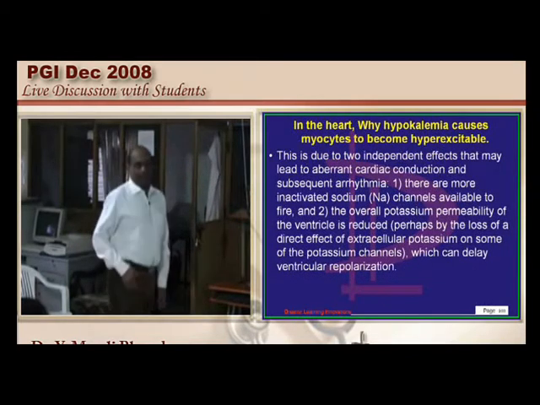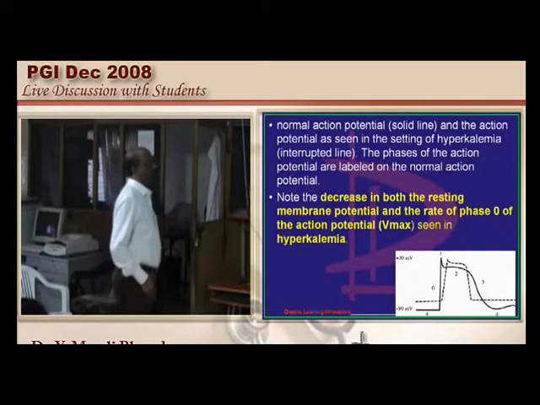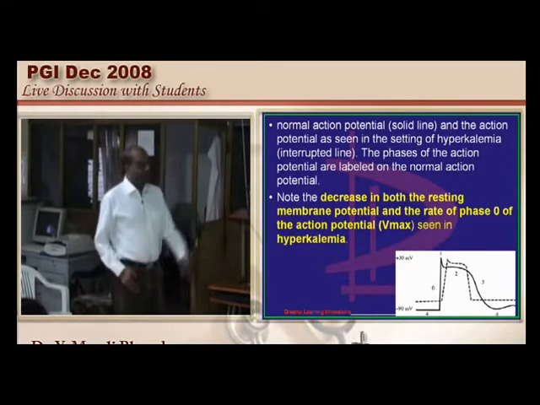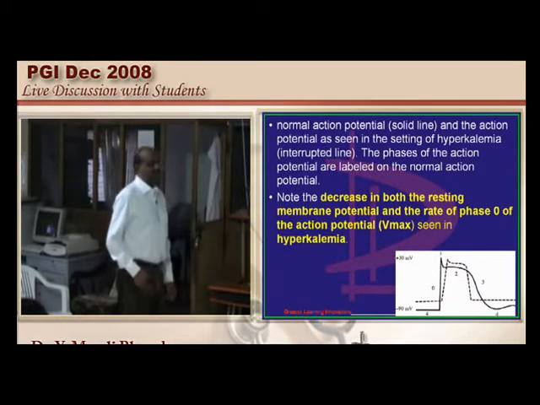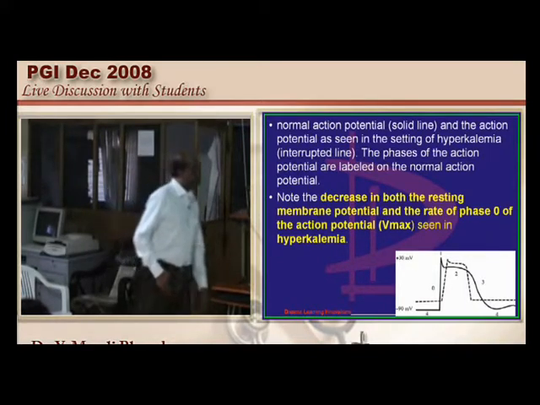There is an increasing excitability with a decreased resting membrane potential with hyperkalemia on the nerve, and hyperkalemia causes a decreased amplitude of the action potential, and it makes the repolarization very much prolonged. These are all the effects of hyperkalemia upon the action potential.